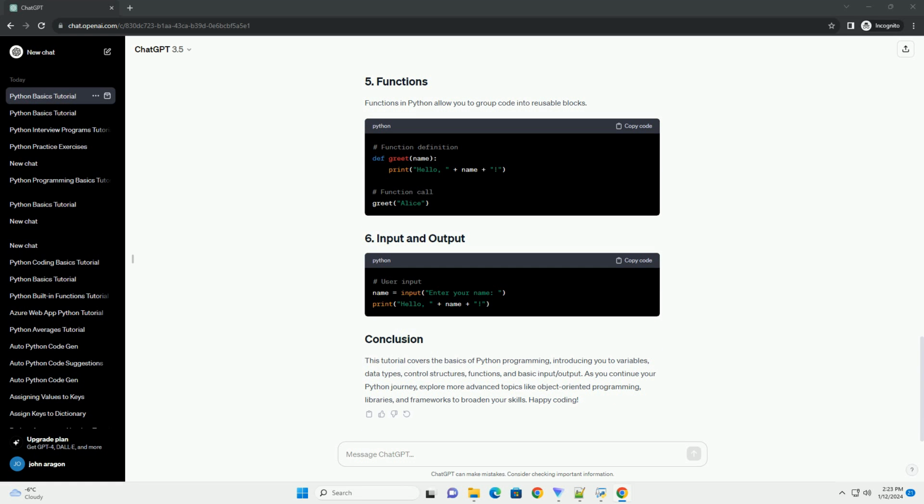This tutorial covers the basics of Python programming, introducing you to variables, data types, control structures, functions, and basic input/output. As you continue your Python journey, explore more advanced topics like object-oriented programming, libraries, and frameworks to broaden your skills.